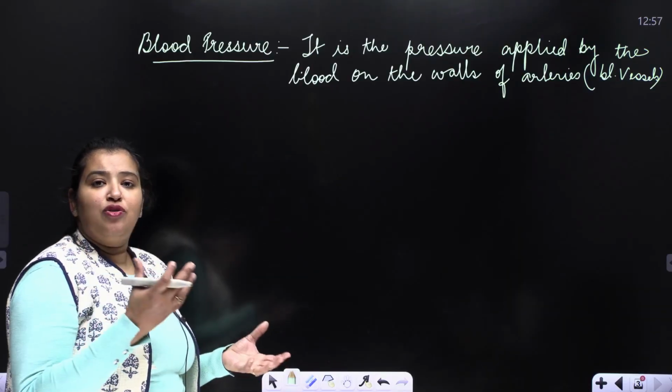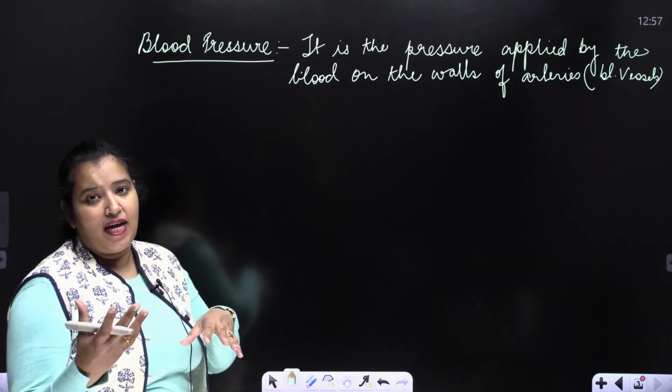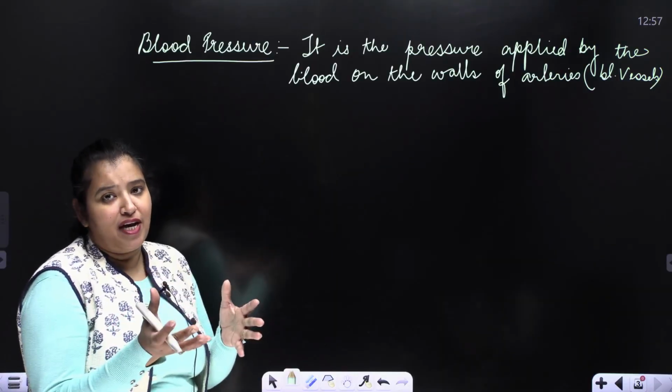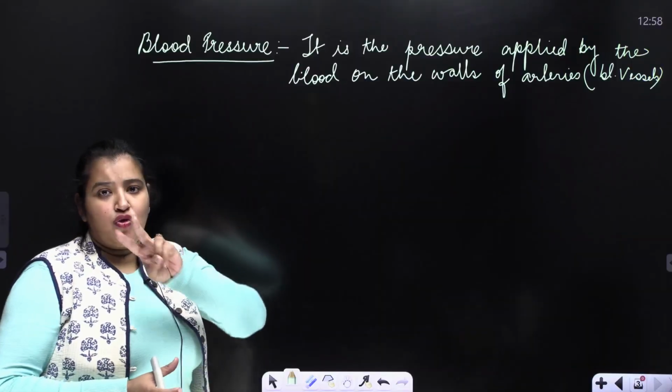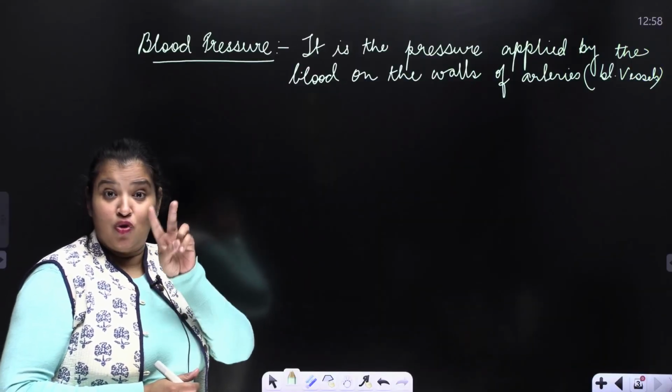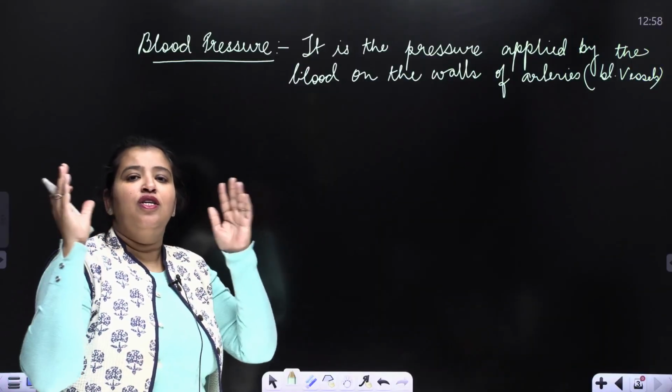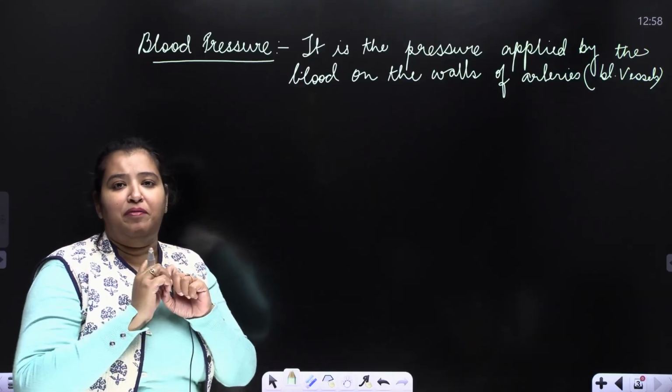Now, just as I told you that the heart contracts and relaxes, that is, it performs systole and diastole, similarly, there are two blood pressures. Yes, two doesn't mean two different. Two constitute one blood pressure.